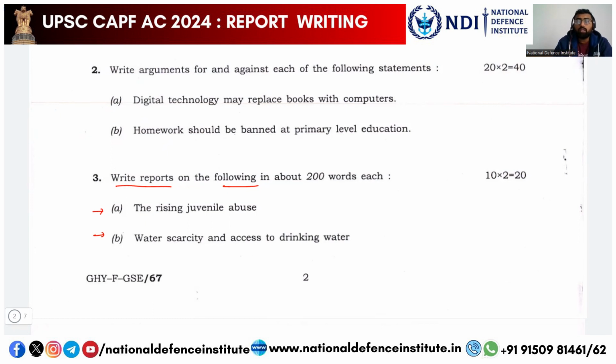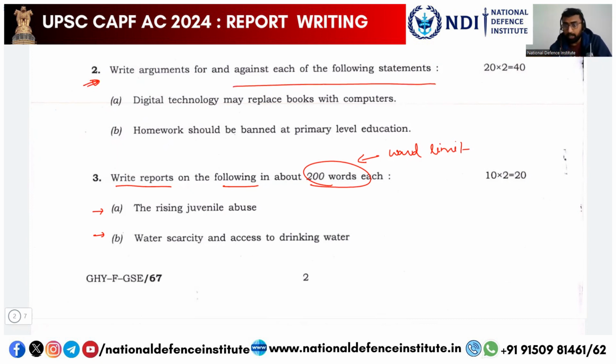And also you see there is a limit of about 200 words. So they have given you the word limit. If you see the second question, writing argument, it did not have any word limit. Now, here since they have mentioned a word limit, definitely UPSC wants to check your ability to write the report in a concise manner. What is the logic of UPSC giving this question, right?